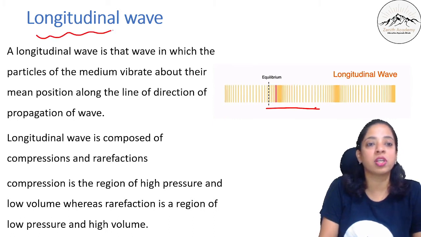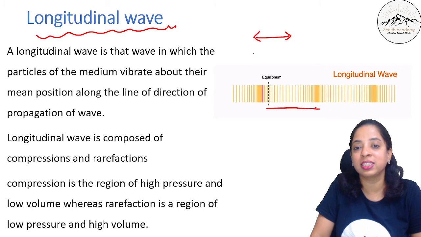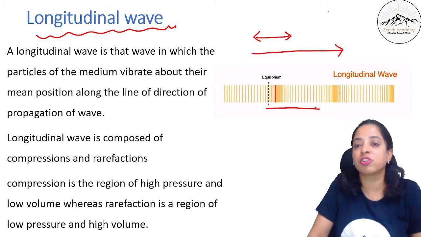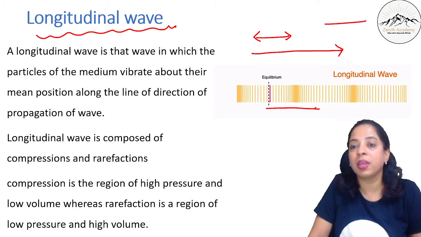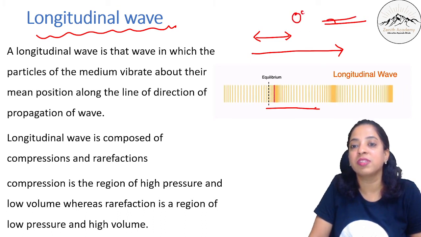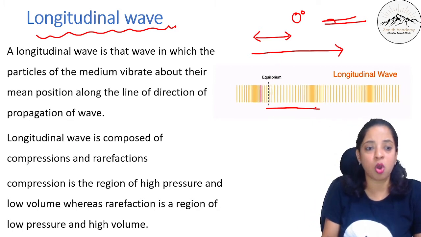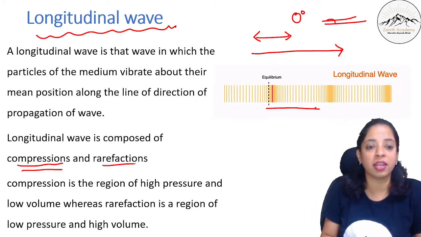Right now you just have to understand what is a longitudinal wave in which the particles vibrate like this and the direction of propagation is also like this. So it is making an angle of 0 degree. They are parallel and it is composed of compressions and rarefactions.